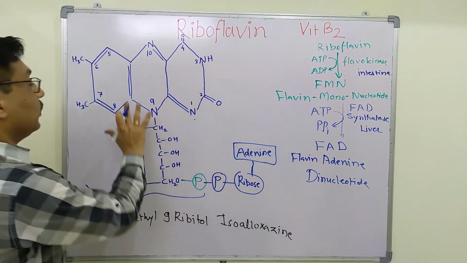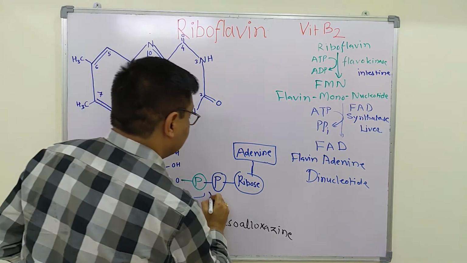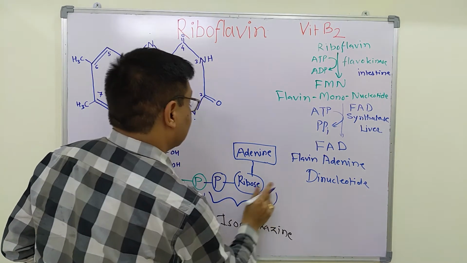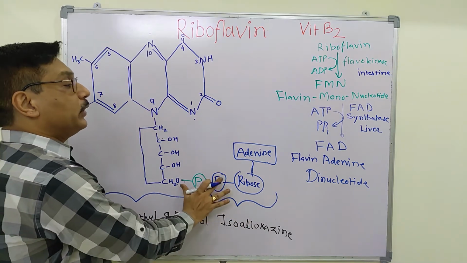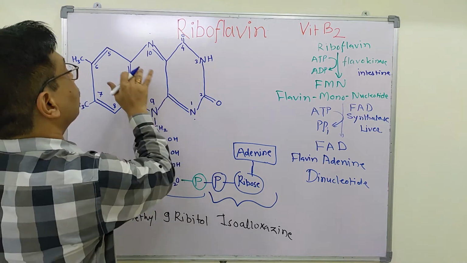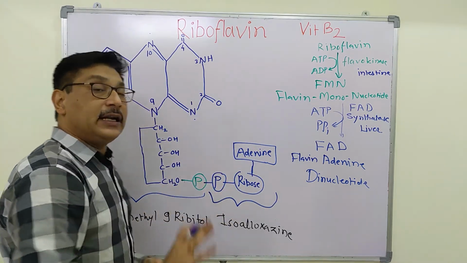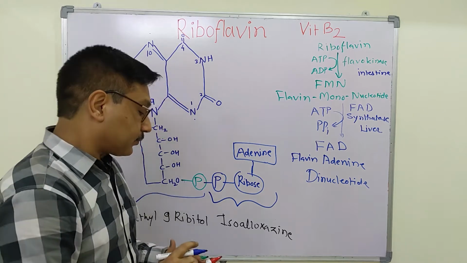This is a mononucleotide. This AMP is another mononucleotide. Together these form a dinucleotide, a dinucleotide of flavin and adenine. So it is flavin adenine dinucleotide or FAD.